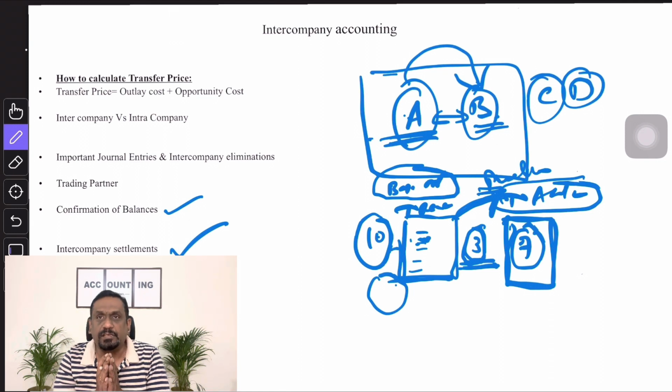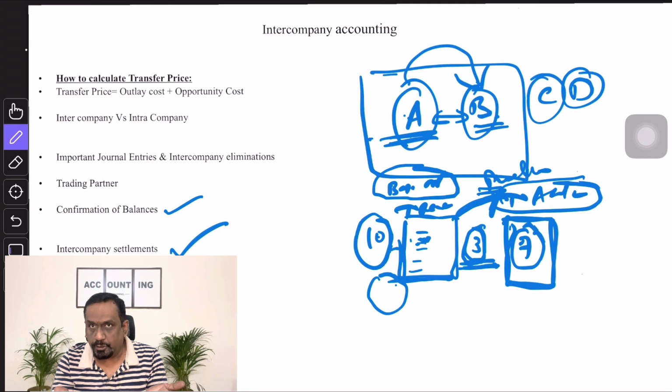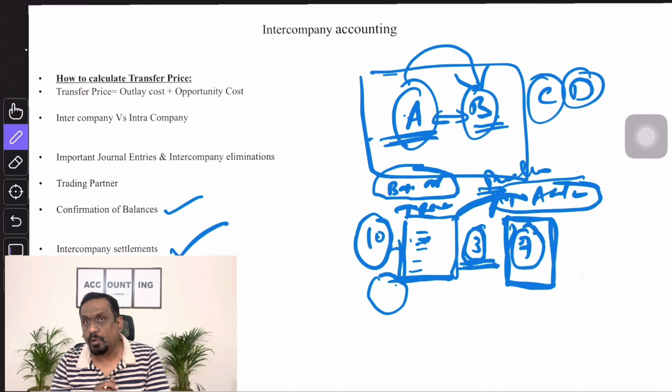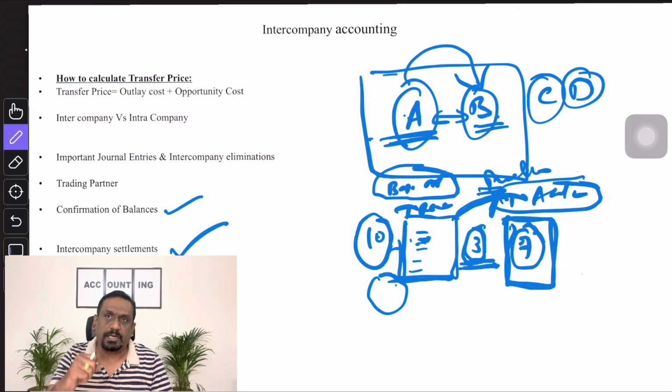If that facility is not available, the settlements happen as I told you previously, the way we do the settlements to third party suppliers; similarly, intercompany settlement also happens. I'm not talking about the way it happens for third party suppliers, because we all know how the payments will be picked up in the payment proposal. I explained this in my bank account and clearing account video. You can refer to that video.